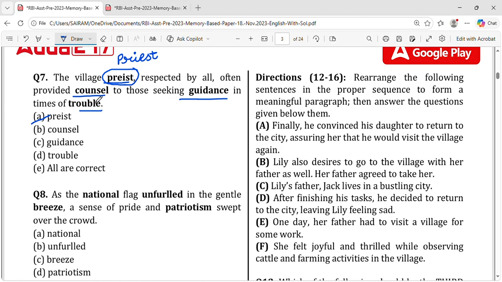So all the others are fitting the statement. Respected by all, often provided counsel to those. It's not counseling to those, counsel only is okay. Those seeking guidance in times of trouble. It is not in time, it is times. Right? It is times. Okay?